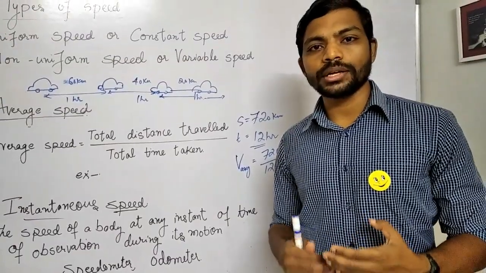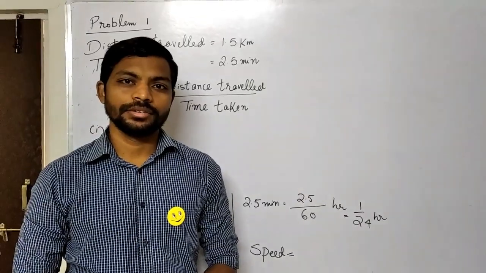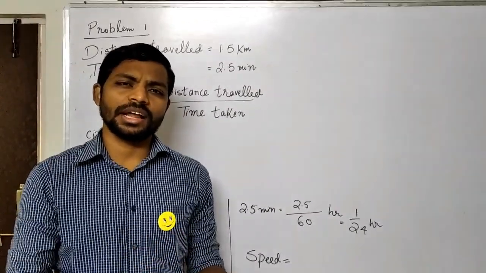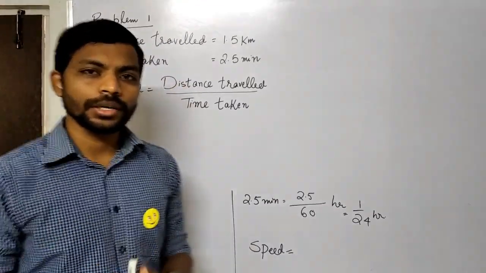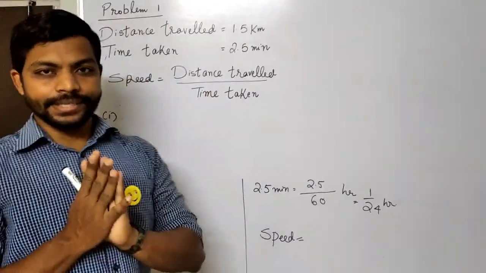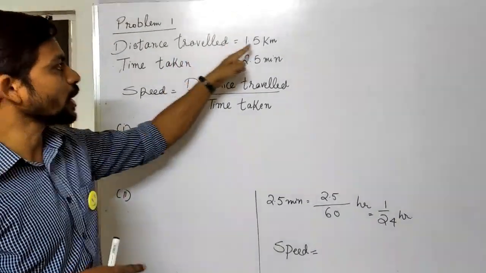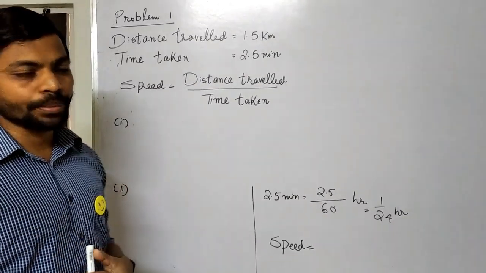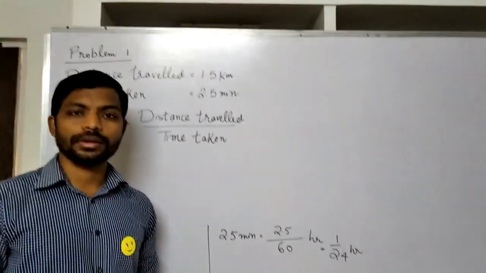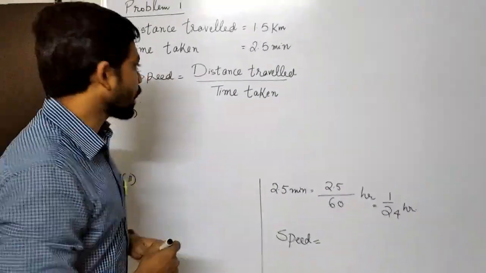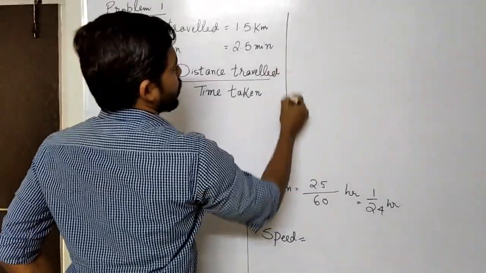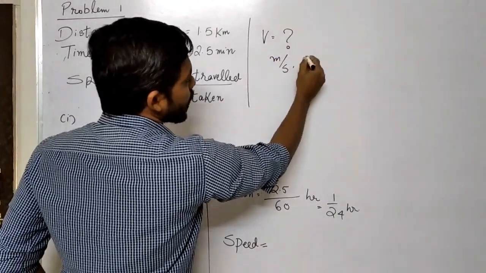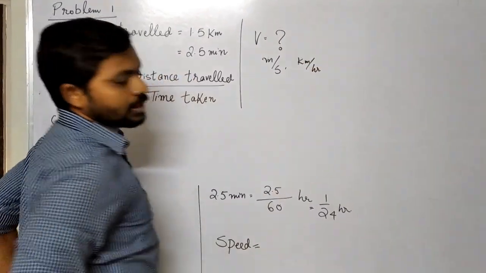Right, let us see some numericals now. Ready? Let's see the first numerical. This is a very simple one, probably you might have done it in class 7 or 8. Let's see how far you can do this. Let us say a motorcyclist covered a distance of 1.5 kilometer in 2.5 minutes. You have to calculate the speed in meter per second as well as kilometer per hour.